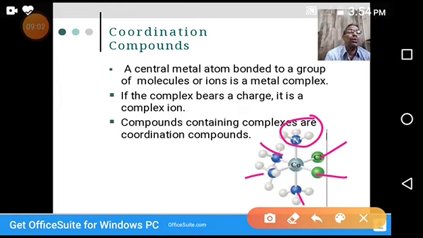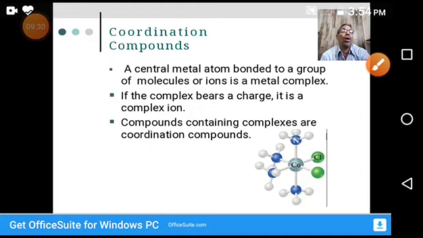So compounds containing complexes are coordination compounds. In coordination compounds, we observe a metal atom at the center of the molecule, the center of the structure, the center of the unit. It is surrounded by other atoms or ions. Okay, this is about coordination compounds.